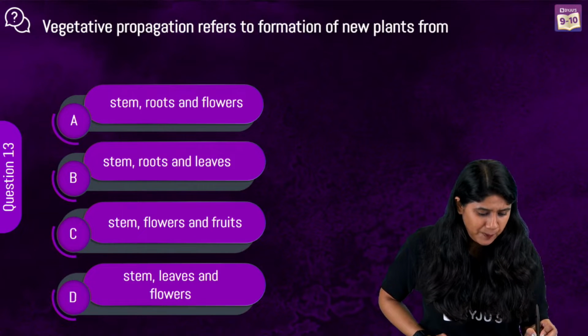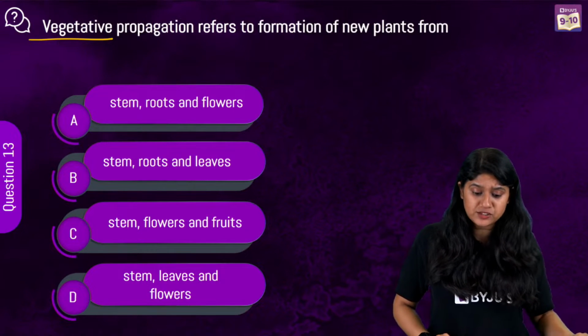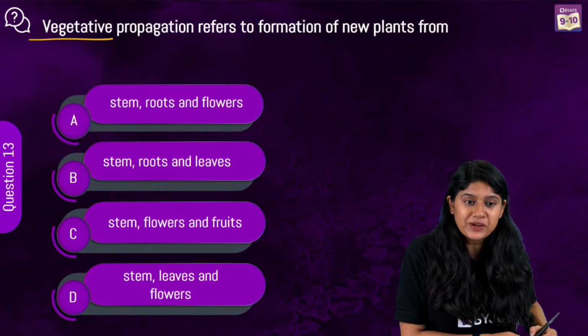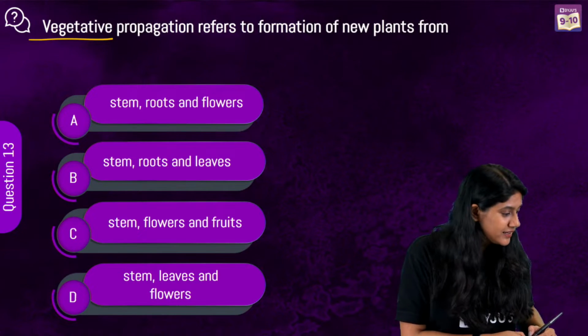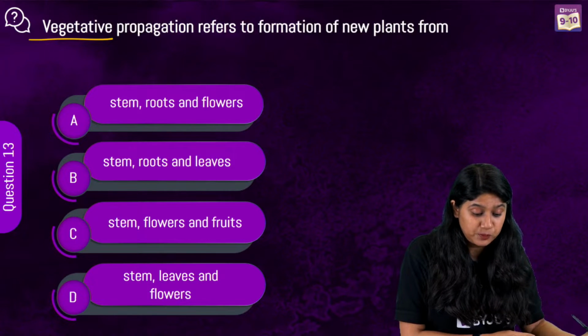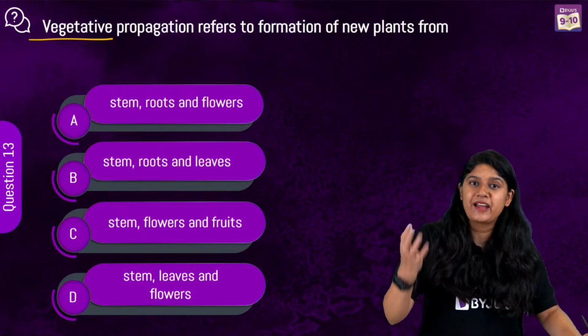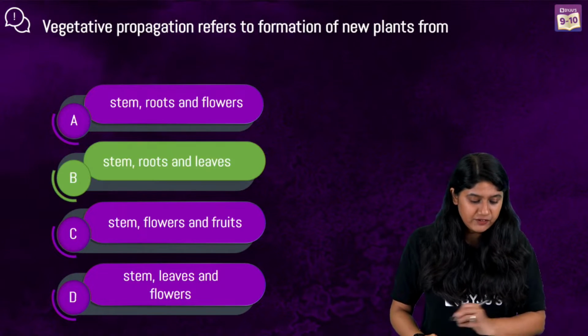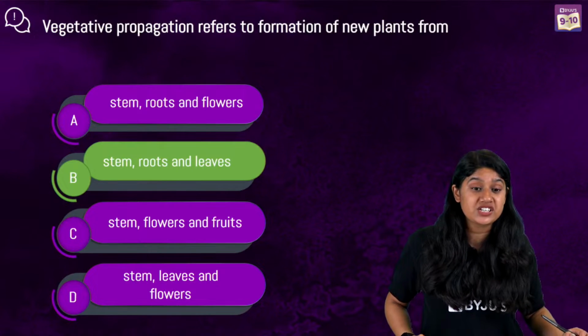Okay, vegetative propagation refers to the formation of new plants from. Interesting question, right? Yes, I can see the answers. Very good. Stem, roots, leaves, different parts of a plant that give rise to a new plant. We call it vegetative propagation.